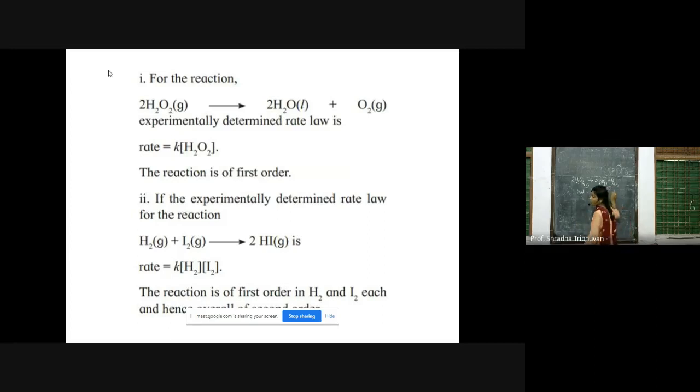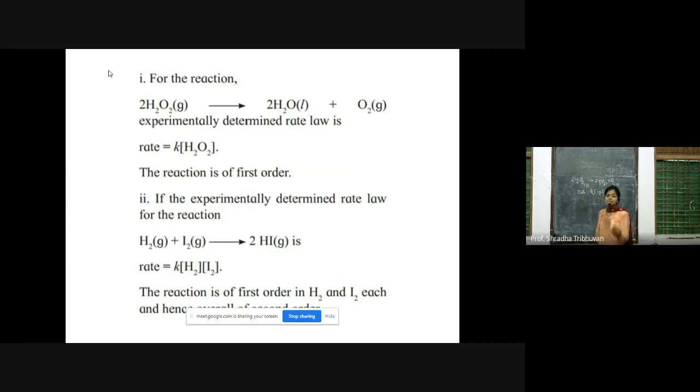This coefficient 1 is no longer related with the stoichiometric coefficient 2. They are not related to each other. The value of 1 is experimentally determined. It is not a theoretical concept. It is experimentally determined, and it tells you the order of reaction. So here you can see that the order of reaction is 1, or it is a first order reaction.